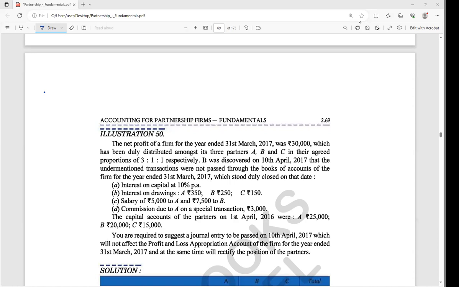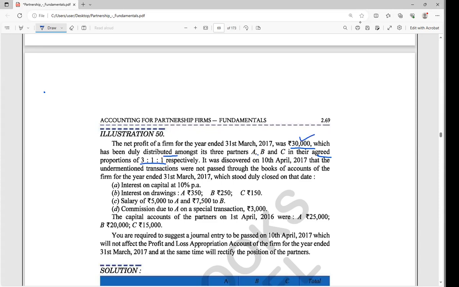Okay. So the net profit of a firm for the year ended 31st March 2017 was 30,000, which has been duly distributed among its three partners A, B, C in their agreed ratio, that is 3:1:1. So this is also important for us.